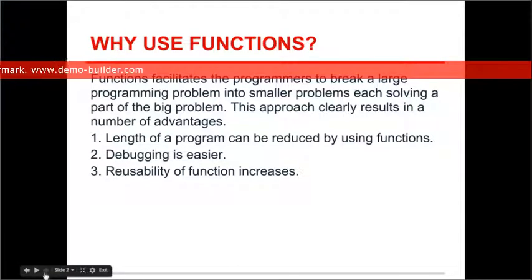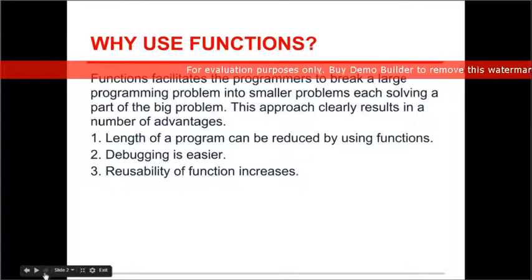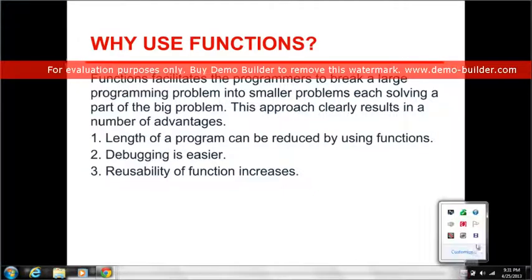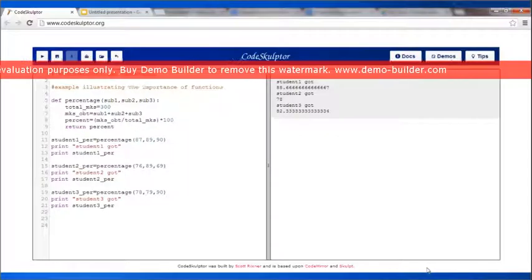So these are a few advantages that are associated with the usage of functions, and these are the reasons why functions are used so commonly and why functions are very, very important. I have made a program, and through that program I'll be illustrating these advantages in greater detail, so that it's easier for you to understand. So here is a simple program that I've written in CodeSculptor, and my aim over here is to illustrate the use of functions, why they are important, and how you actually execute them.